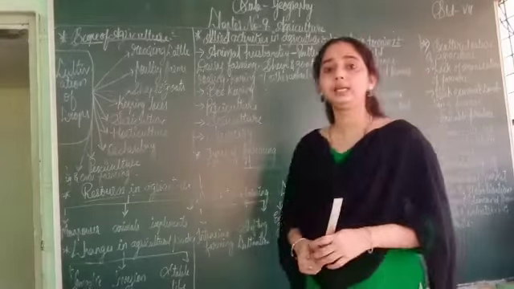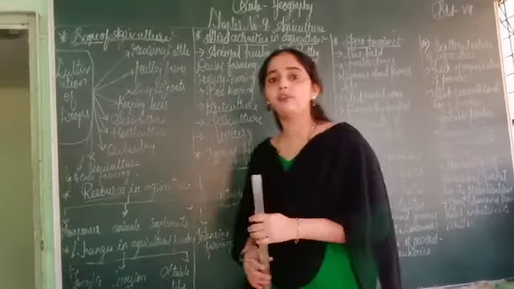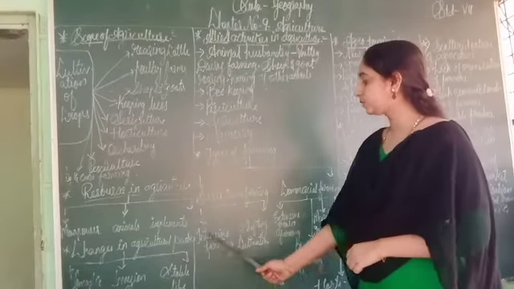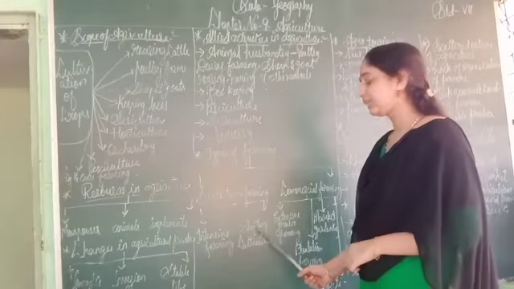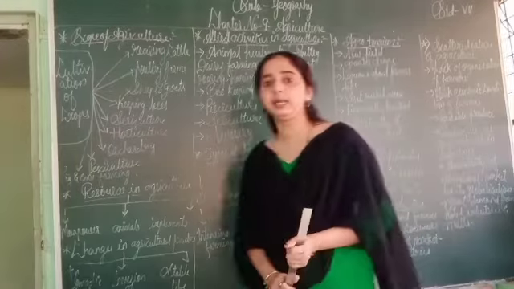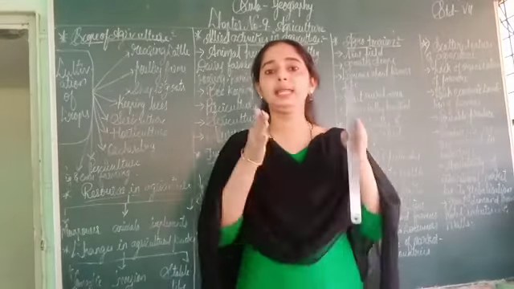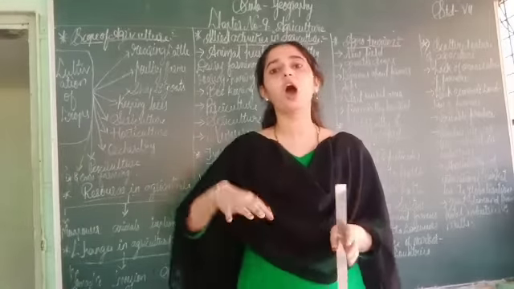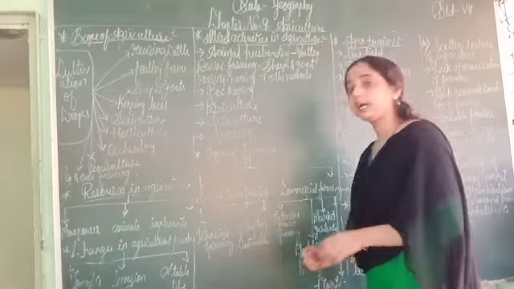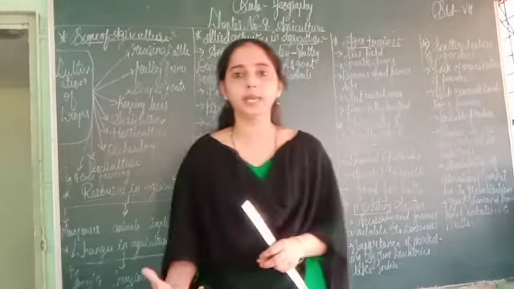Subsistence farming means traditional farming. It is also called traditional farming. We have two types of subsistence farming. The first one is intensive farming, and the second one is shifting cultivation. Intensive farming means the cultivation we do in the same land for years together. It's called intensive farming. And shifting cultivation means the cultivation, the farming we do